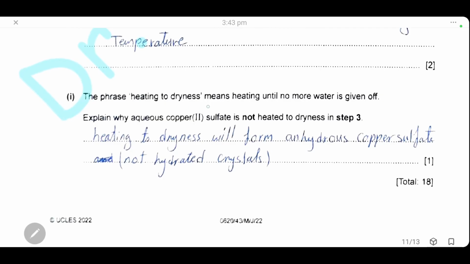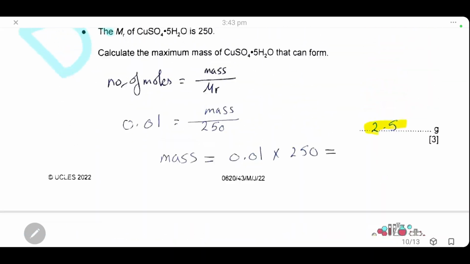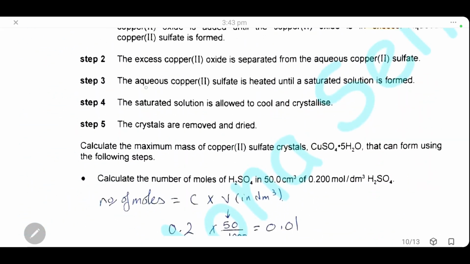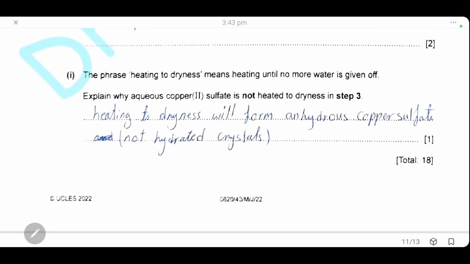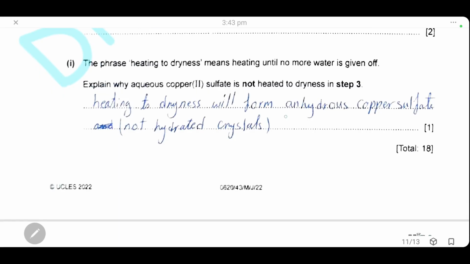The phrase heating to dryness means heating until no more water is given off. Explain why aqueous copper sulfate is not heated to dryness in step 3. Here in step 3, the aqueous copper sulfate is heated until a saturated solution is formed and allowed to cool to form crystals. So we want to prepare hydrated crystals. We didn't heat to dryness because heating to dryness will form anhydrous copper sulfate and not hydrated crystals.